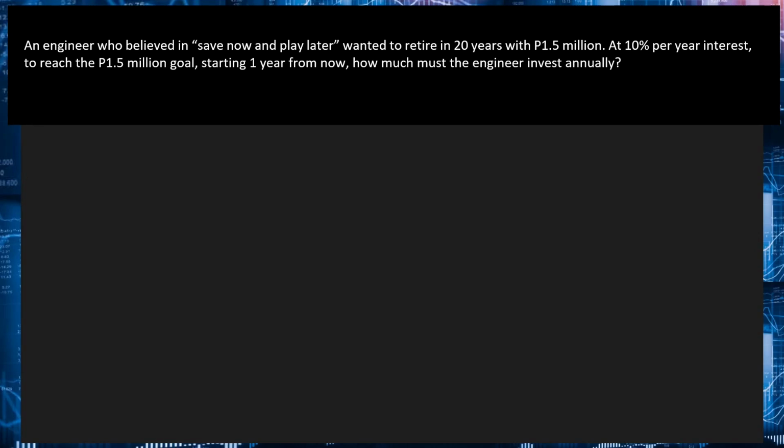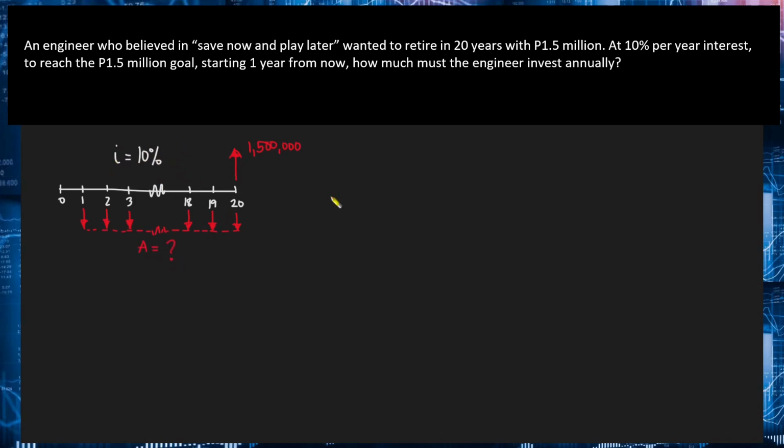Okay, let us apply this to our next example. An engineer who believed in save now and play later wanted to retire in 20 years with 1.5 million pesos. Now, at 10% per year interest, to reach the 1.5 million peso goal, starting 1 year from now, how much must the engineer invest annually? Again, pause nyo muna yung video and then try to solve on your own. Madali lang to, no? So again, first, draw the cash flow diagram muna. Yung goal natin dito is to accumulate 1.5 million pesos after 20 years. So ilan daw yung i-invest natin annually, no? Starting 1 year from now.